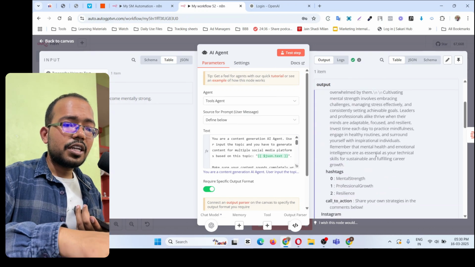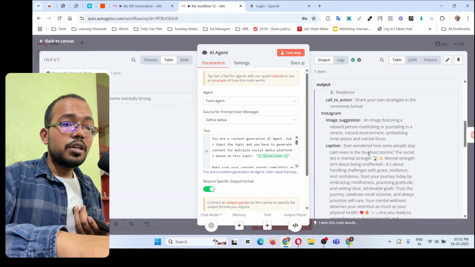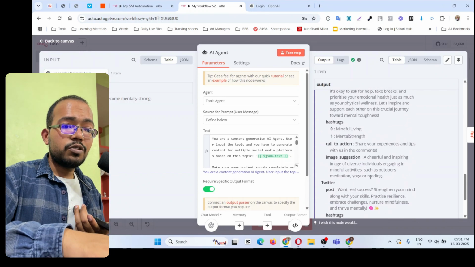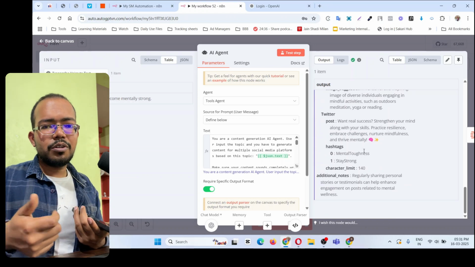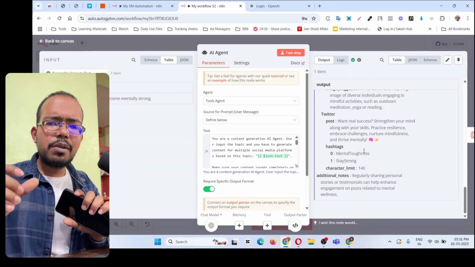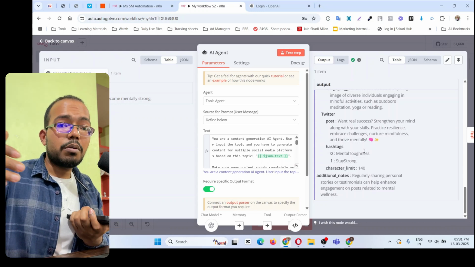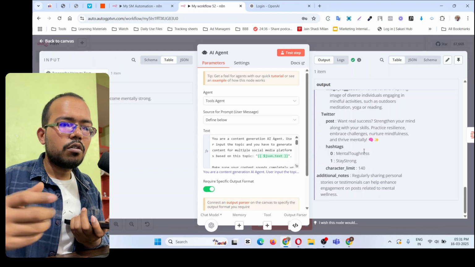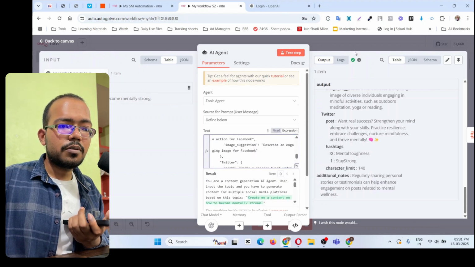And then it gives the content for LinkedIn with the hashtags, then the call to action, then the Instagram image suggestion, then the caption, hashtags for the Facebook, hashtags, call to action, image suggestion again, and the Twitter post. Also there is a proper limit on the content. It doesn't need to be very long for Twitter, so don't make it very long, and that depends on the prompt you give over here. So this prompt is basically responsible for all those things.